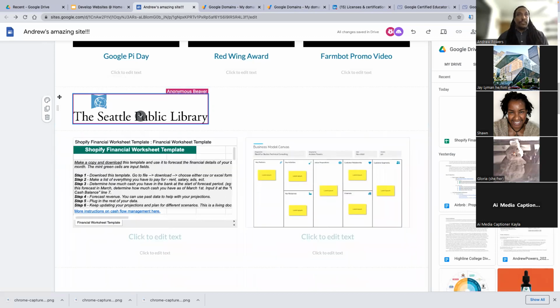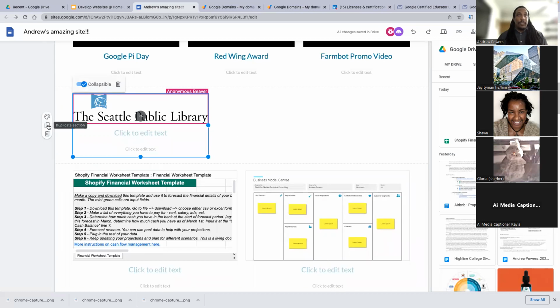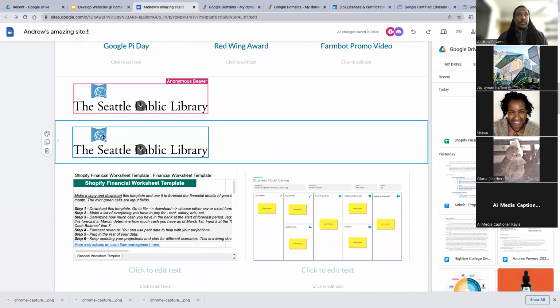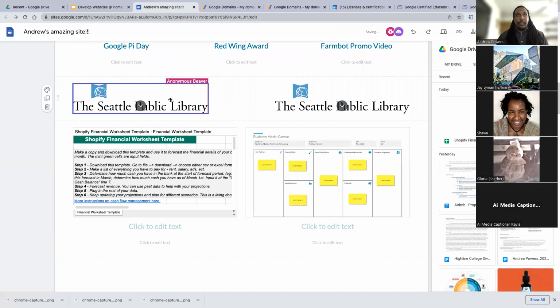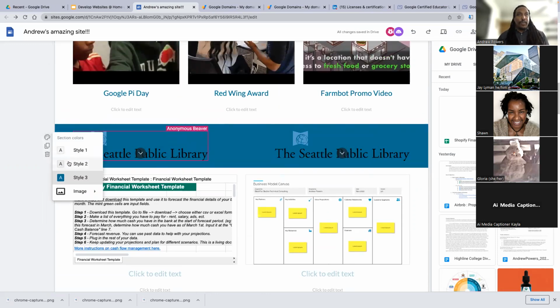Now, what I'm going to do with this whole section is duplicate it. And because you added it, I'm going to make it somewhat, what do you call it? The word is escaping me. But even is the general sense. Oh, I do not like that because it's a white background.